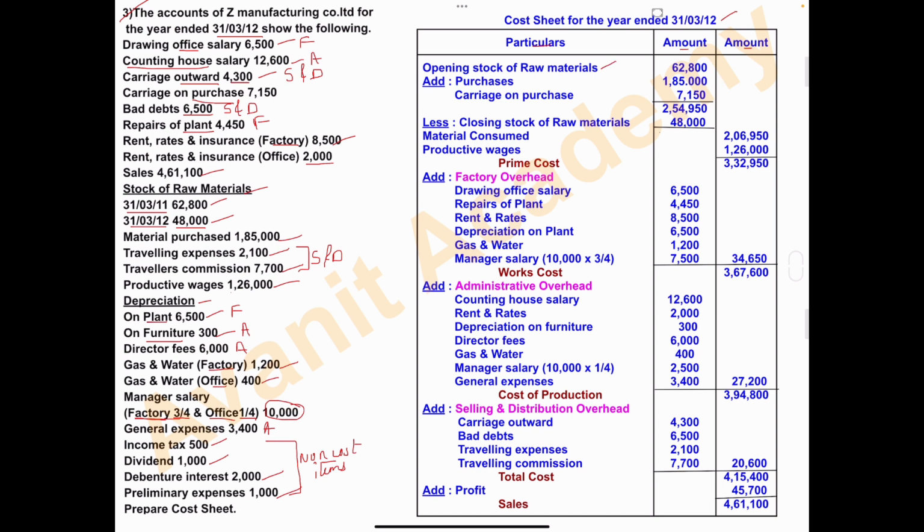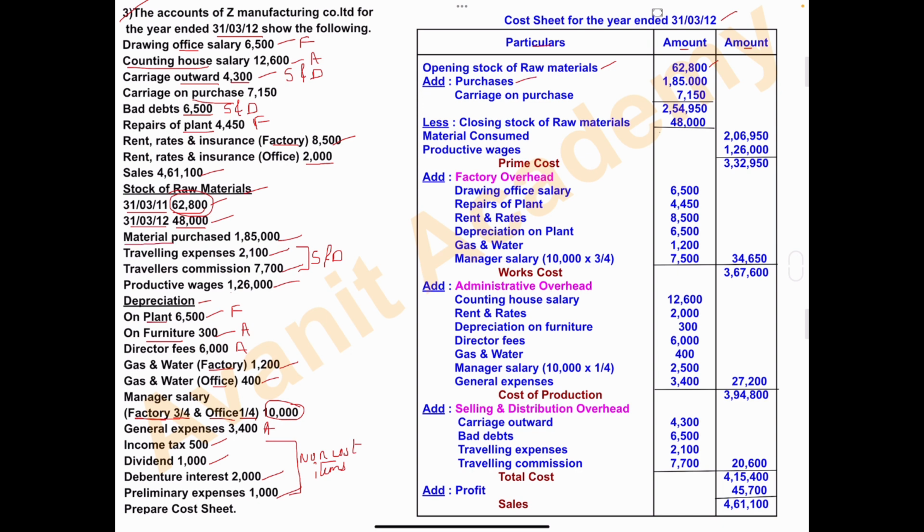So opening stock of raw material is how much? See in the problem, stock of raw material on 31st March 2011, the amount is 62,800. This is the opening stock of raw material. Write in inner column 62,800. To this opening stock of raw material, we have to add purchases and carriage on purchase. So in this problem, they have given carriage on purchase, that is carriage inward. Right? Add purchases.